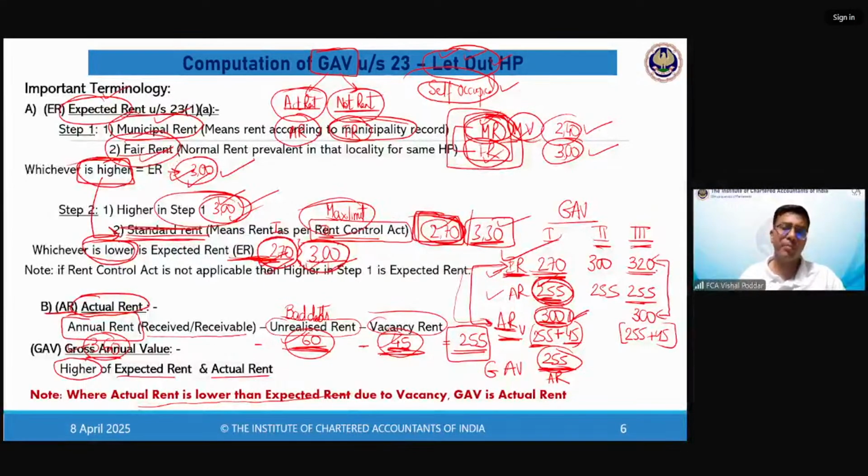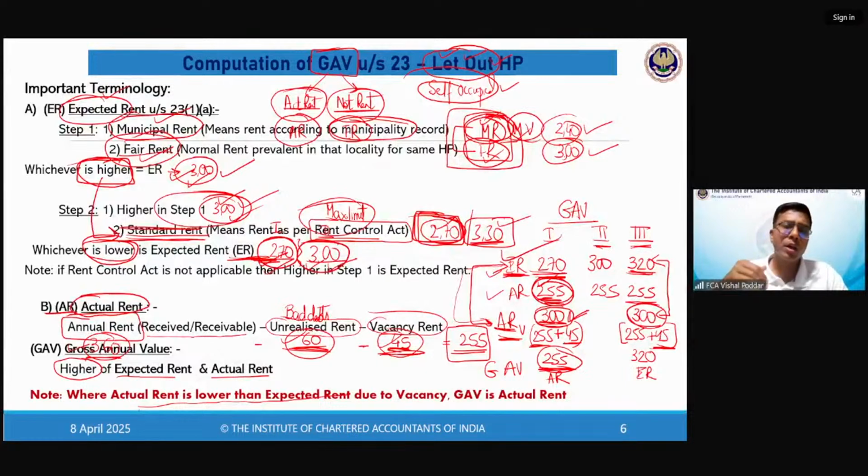Now here what is happening? Despite adding vacancy, this ARV is still smaller than ER. Now in this case, your answer is ER. So in short, where ER is greater than AR and ARV, then ER is the GAV.